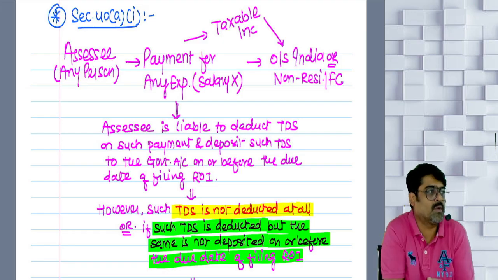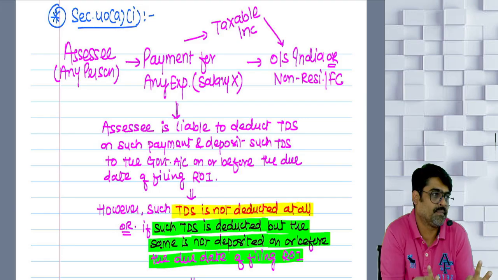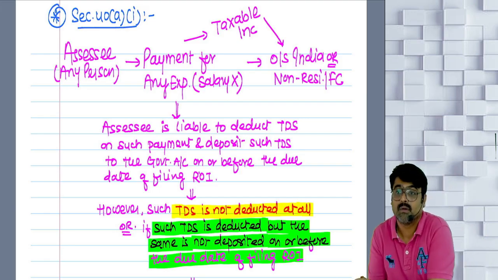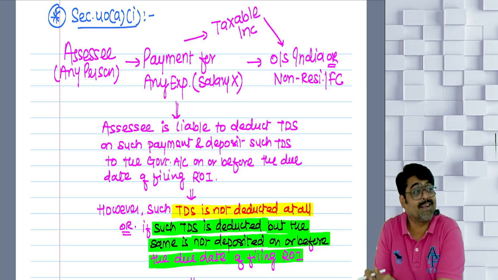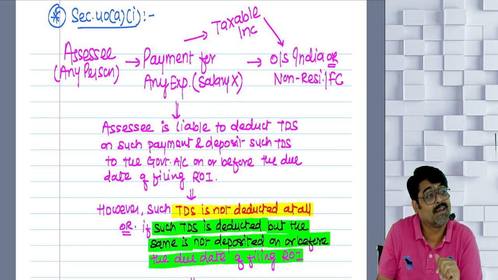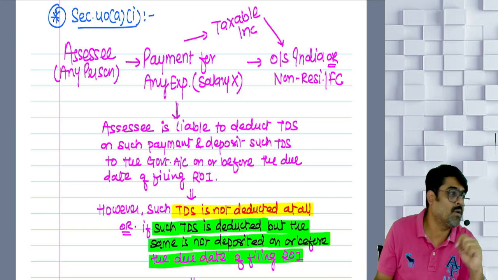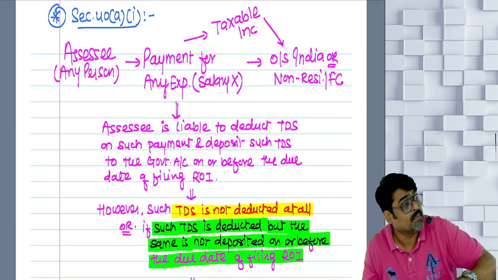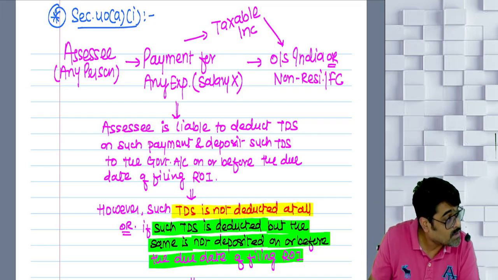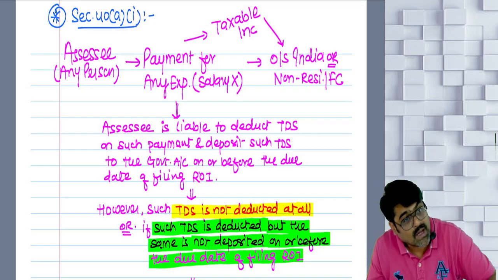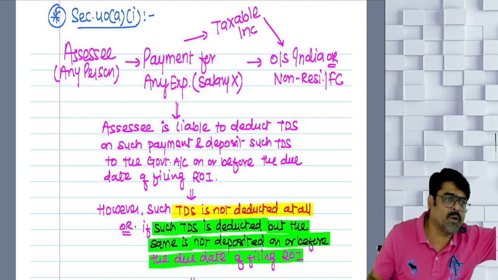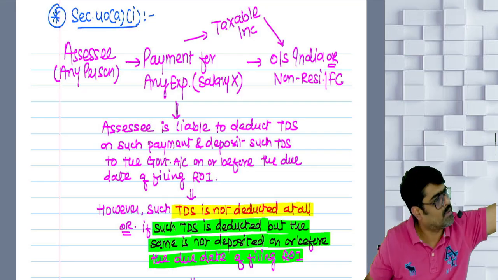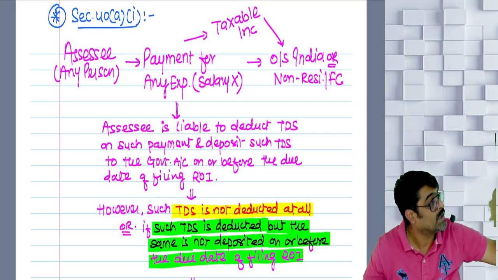And if you will not follow the TDS provisions, then you have committed a default, and then it is disallowed. And what if you have deducted TDS and then later on deposited? Then the amount which was disallowed will be allowed. Understanding? You have deducted, but you have not deposited on or before the due date of filing your ROI. Then later on, whenever you deposit, at that time this amount which is disallowed right now will be allowed in the year in which it is actually deposited.